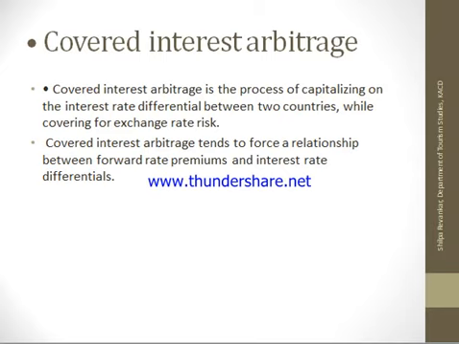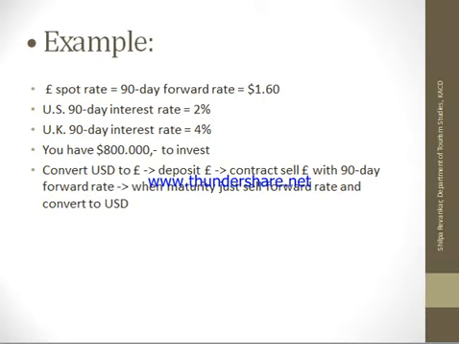Say, for example, in country A the interest rate on bank deposits is 4, and in country B it is 2. So I am going to invest in that country where the interest rate is more. Together with that, I am going to make a forward contract with the exchange agency so that at the end of the deposit period, I can convert it into my home currency and enjoy the profits. I will explain this with an example.